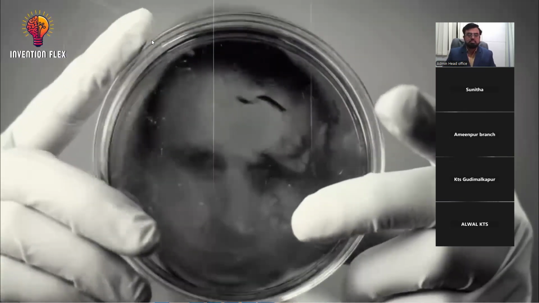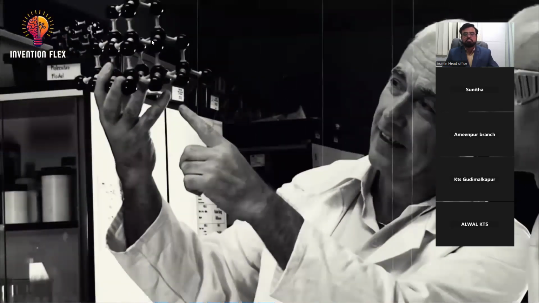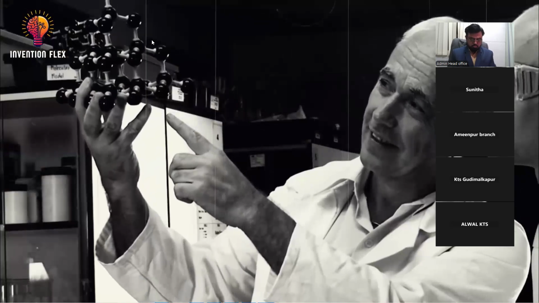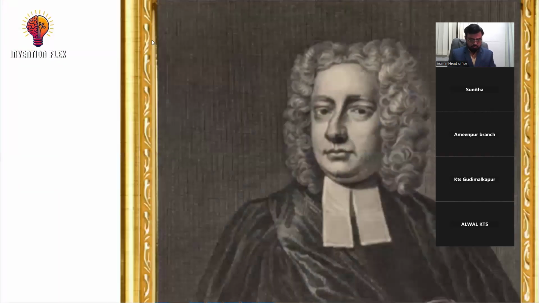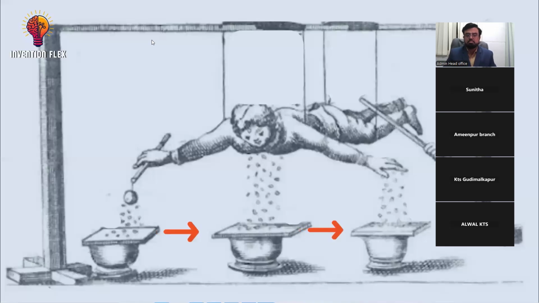The 18th century saw a flurry of electrical discoveries and inventions as scientists across Europe and America became increasingly fascinated with this mysterious force. In 1729, English scientist Stephen Gray made a crucial discovery about the nature of electricity. He found that electrical charge could be transferred from one object to another through certain materials, which he termed conductors.